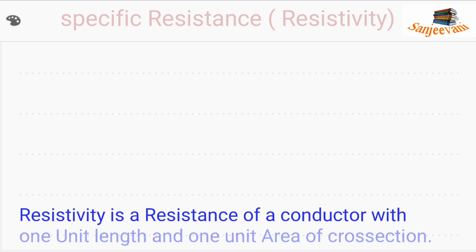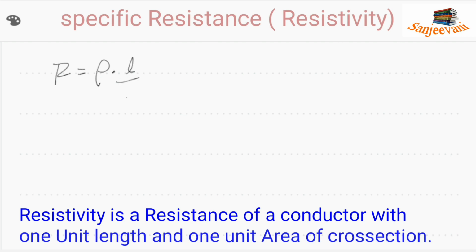R is equal to rho into L by A, we got by the explanation. Now I am going to make rho the subject. Rho is equal to R into A by L. It will become rho is equal to R into A by L.